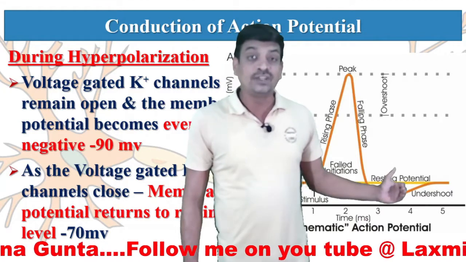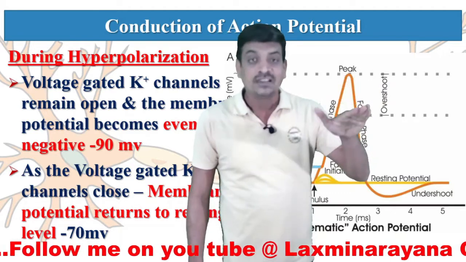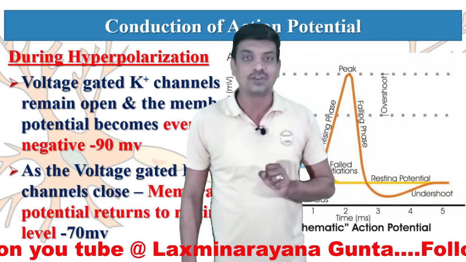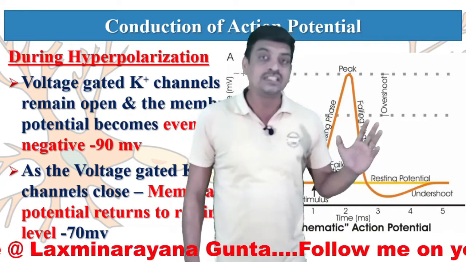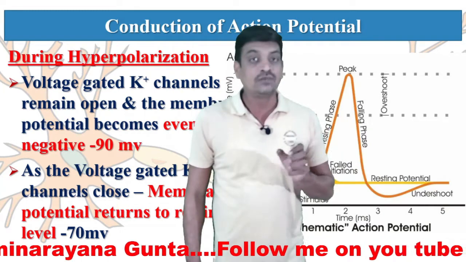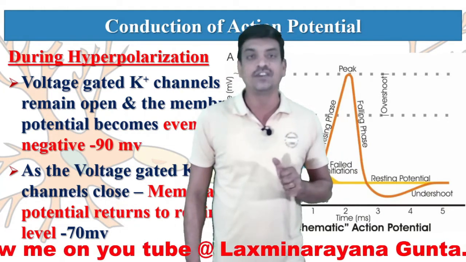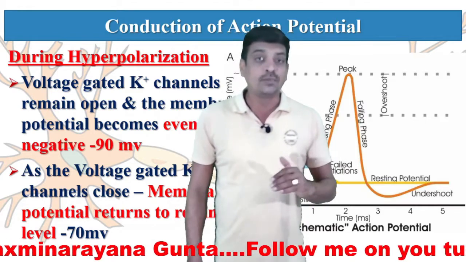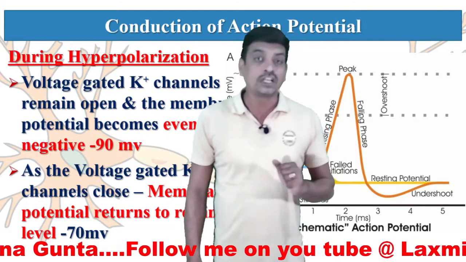Inside negativity is developed because of the efflux of potassium ions, but the sodium ions are also there inside the axoplasm. As a result, if another action potential is generated, the nerve won't respond. This is called the refractory period. And this uneven distribution of sodium and potassium is corrected by the sodium potassium pump.